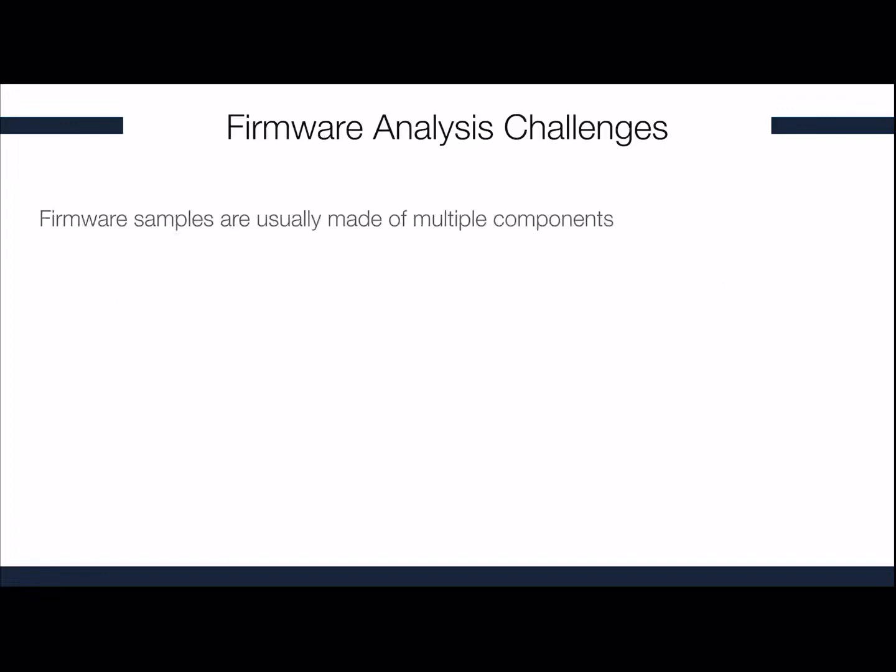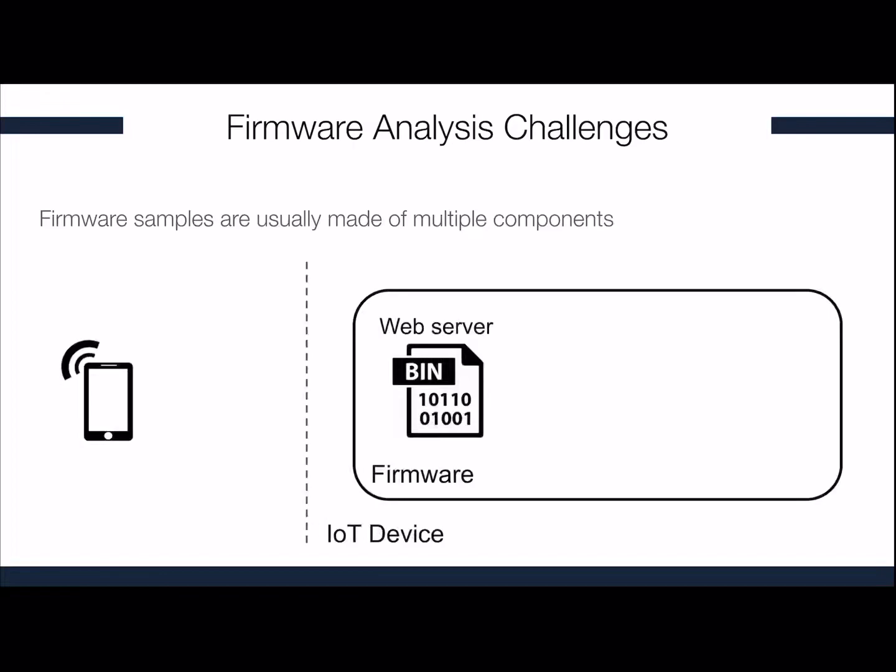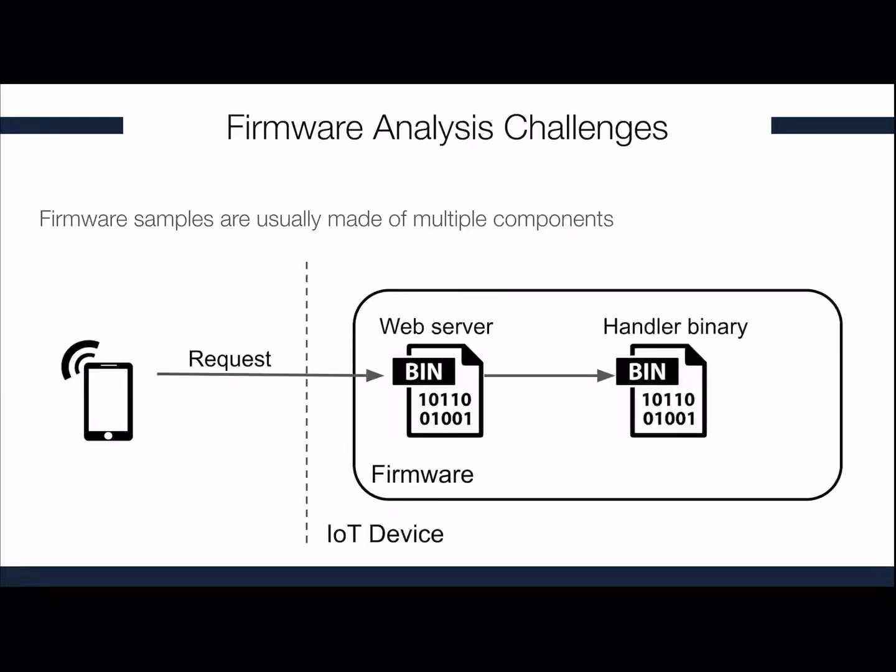Also, firmware are usually made of multiple components. Let's see an example. Usually when we communicate with our IoT device, we use our phone, we send a request, which will be received by the first component in the firmware of the IoT device. This component, the web server in this example, will take the request, will do some elaboration, and it might share some data with another component, or the Android binary in this example, which will take the data, elaborate the data, send back the answer to the web server, which finally will send back the response to our smartphone. So why is it hard to secure IoT devices? Well, because in practice they're very diverse.